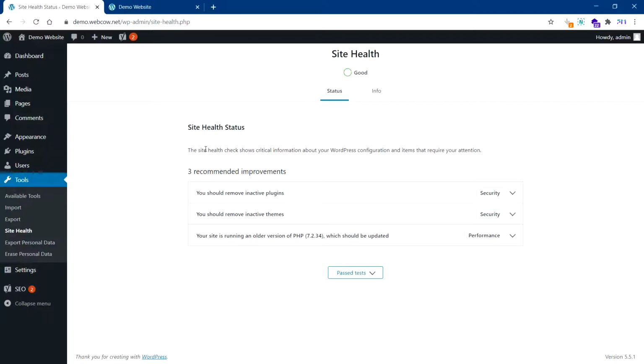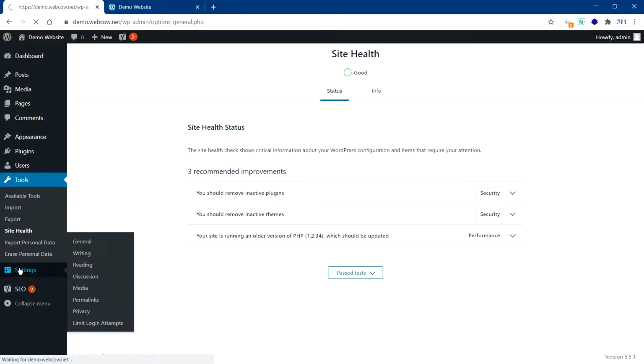So there are two sections here: the critical, and there are no critical issues here, it's not showing anything. These are the recommended ones. I have some inactive plugins that it says to remove. There are some inactive themes that I should remove, and I need to update my PHP version, which is the programming language that is running the whole website. So these are the things you need to worry about.